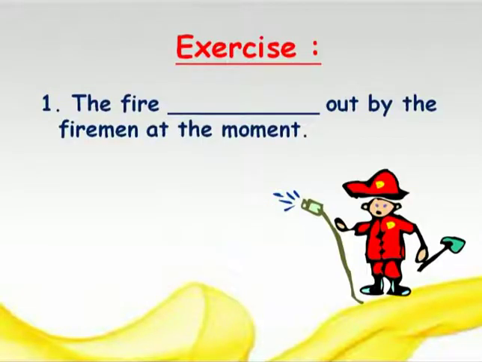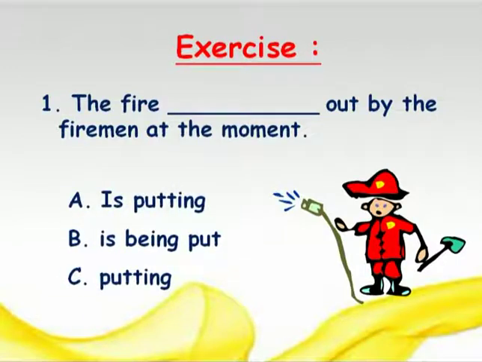Let's see the exercise. Here, the same exercise, but the sentence is of present continuous tense. The fire blank out by the fireman at the moment. Now friends, you tell me what will be the answer here. Let's think of the formula first: is/am/are plus being plus past participle. According to the formula, what will be the answer? The answer will be "is being put".